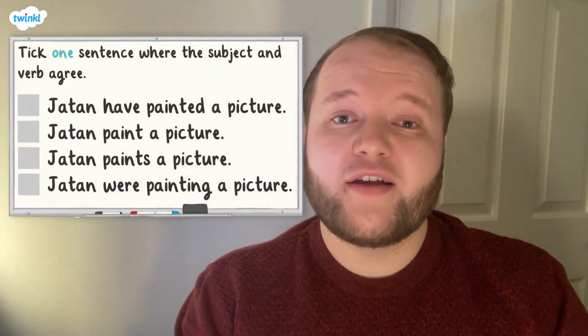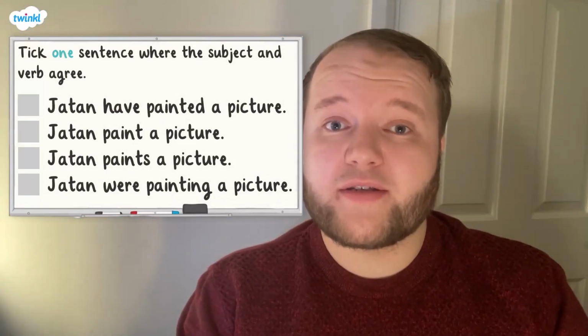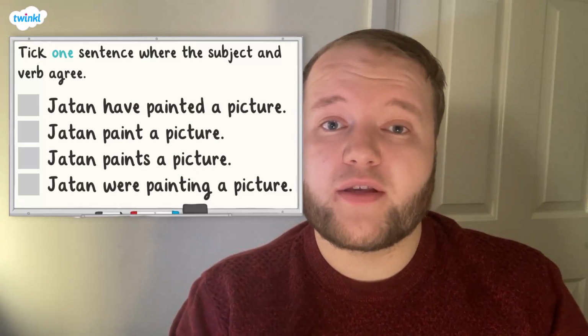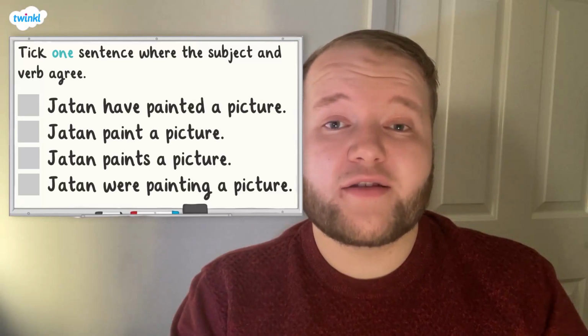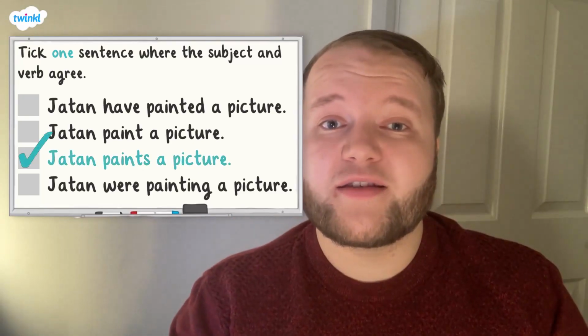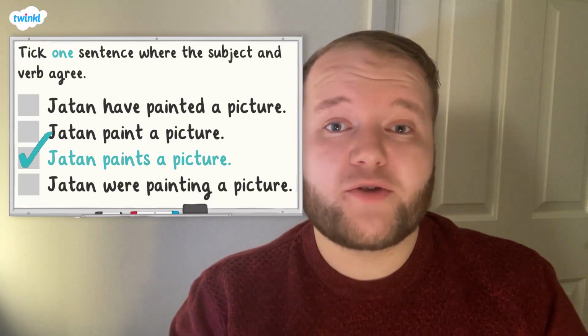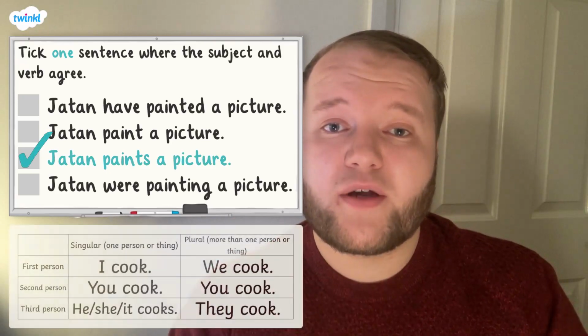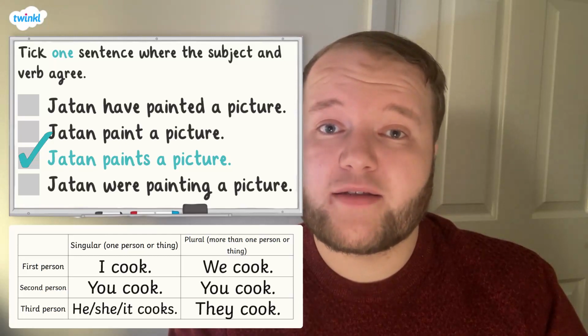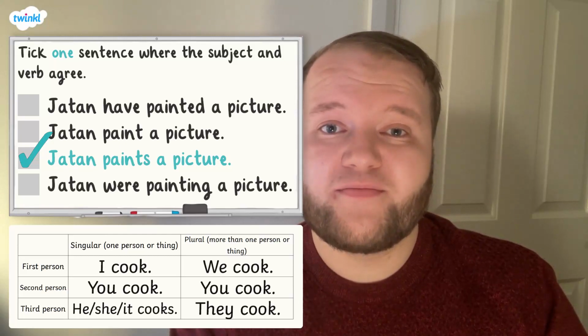How did you get on? The sentences were all very similar, but 3 of the verb forms did not agree with the subject. The correct answer was sentence number 3. Jatan paints a picture. The subject, Jatan, is third person singular. An s has been added to the present verb from paint to make it agree.